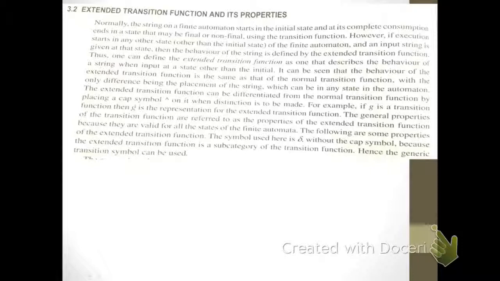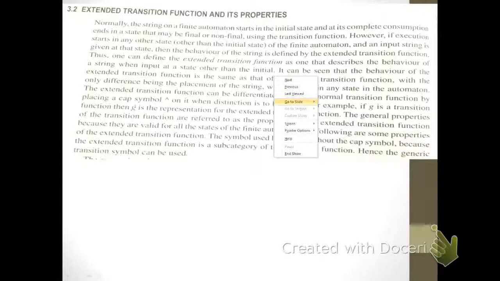So we see that normally the transition on a finite automata starts in the initial state and at its complete consumption it ends in a state that may be final or non-final using the transition function. However, if the execution is started in any other state of the finite automata and an input symbol is given at the state, then the behavior of the string is defined by the extended transition function. Thus one can define the extended transition function as the one that describes the behavior of the string when the input is at a state other than initial.